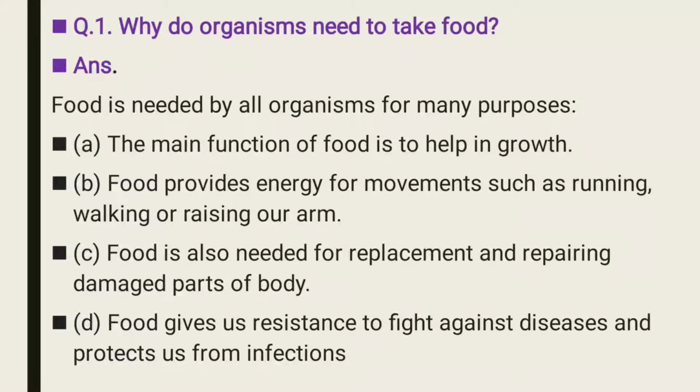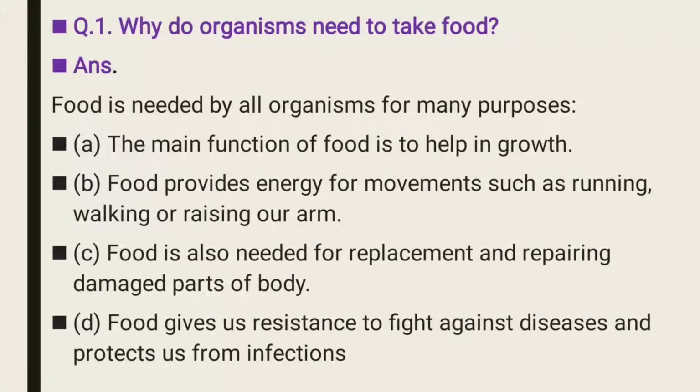Sometimes our cells get damaged, if we fall down and hurt somewhere, if there is a wound. For replenishment of new cells, or repairing the damaged parts of the body, we need food, some nutrients, some energy.